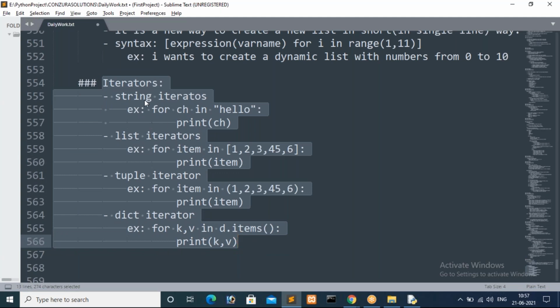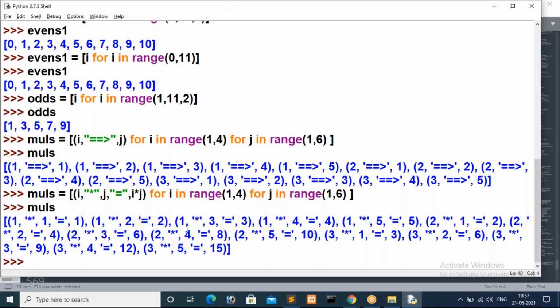Now we will implement the same iterators in list comprehensions also. I want to implement list comprehensions on strings, so that I am going to print chars, in the sense we are iterating a string.